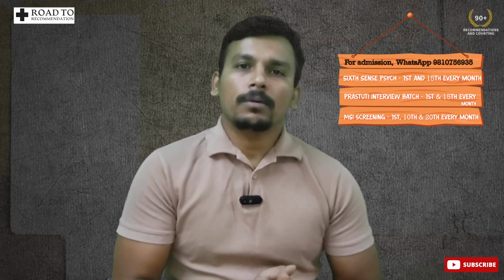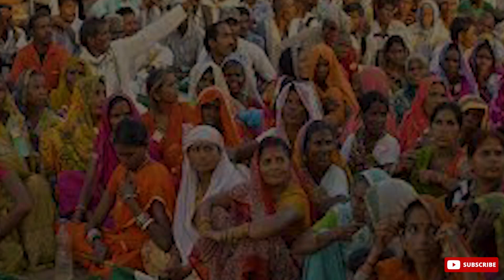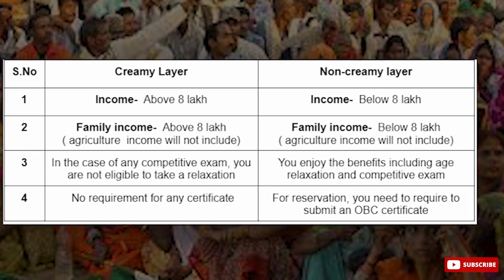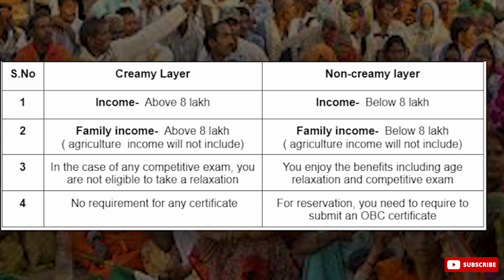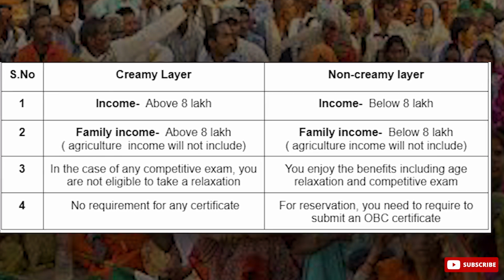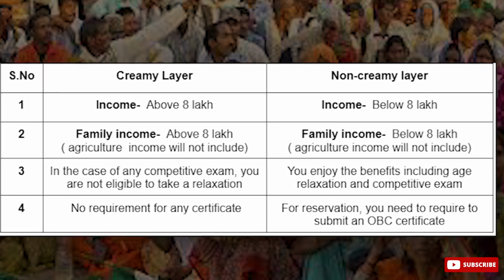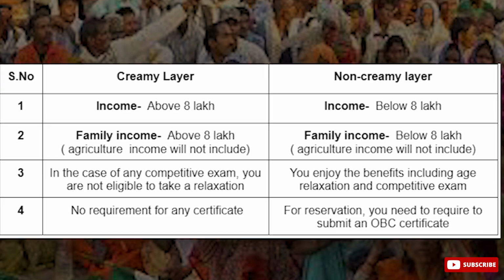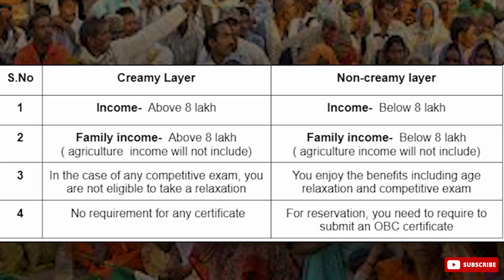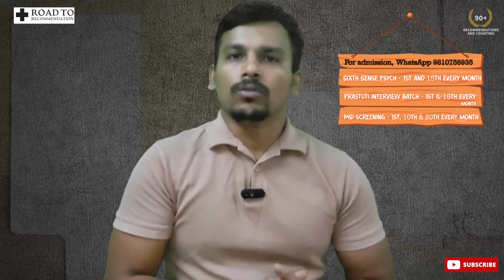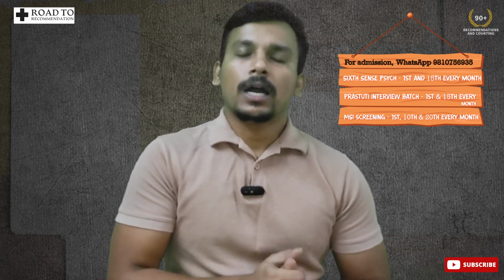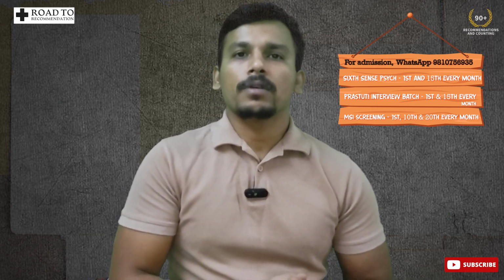And it also talked about the creamy and non-creamy layers, whereby the creamy layer was that section of OBCs which was financially well off, and non-creamy layer was that section of OBCs which required reservation or upliftment.